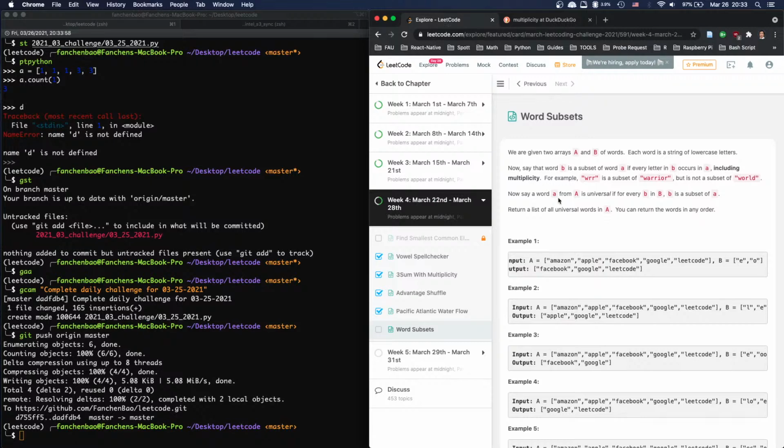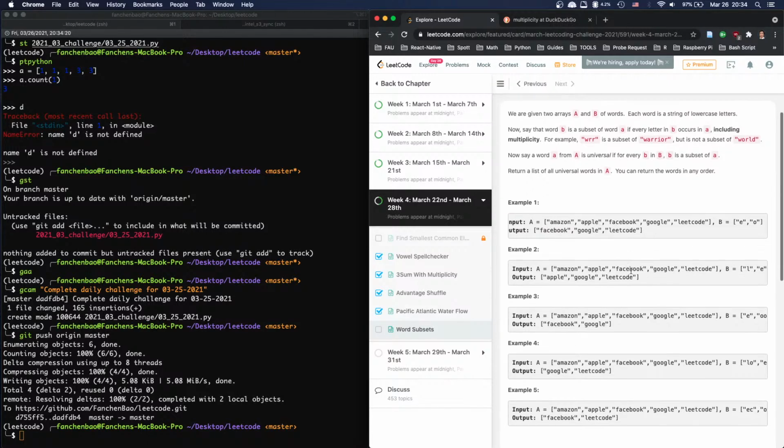Now say a word A from A is universal if for every B in B, B is a subset of A. Return a list of all universal words in A. You can return in any order. So B is E and O. So it doesn't have E, we have O. No, we have E, we have O. That's good. We have O and E.